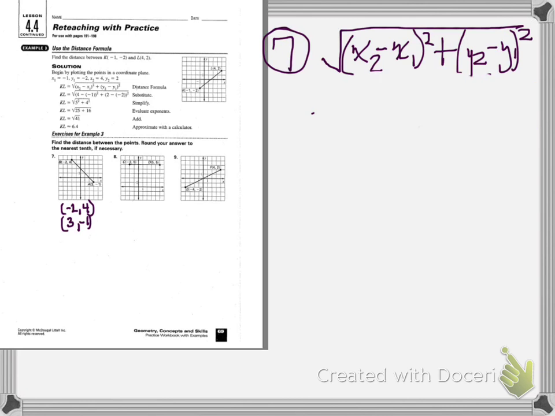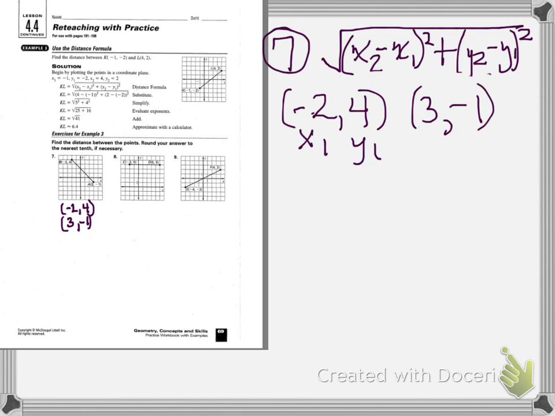We're starting with our first two coordinates, which are -2, 4, and 3, -1. We have x1 and y1, x2 and y2. Then we're going to plug them into our formula above.